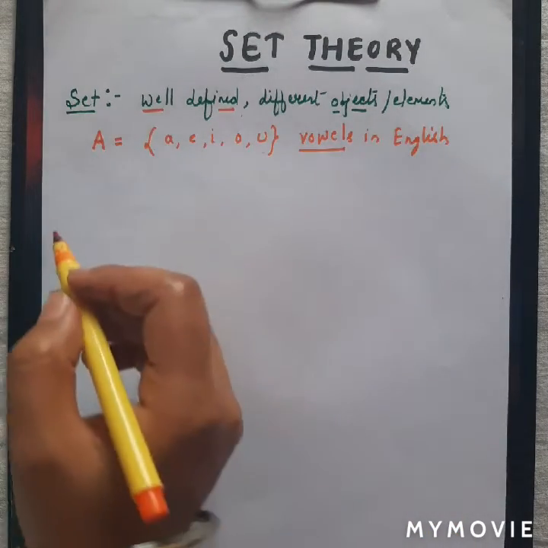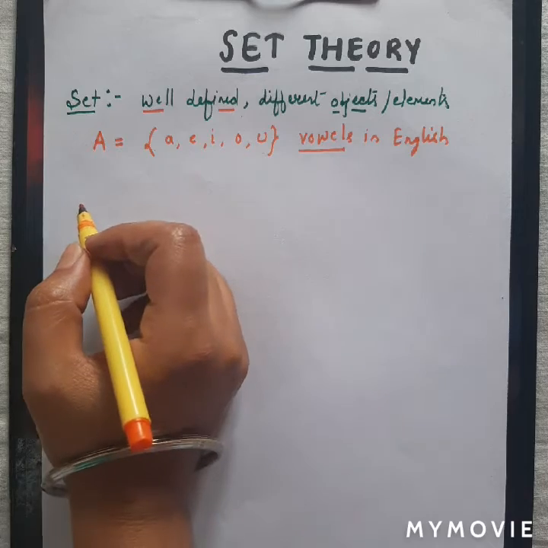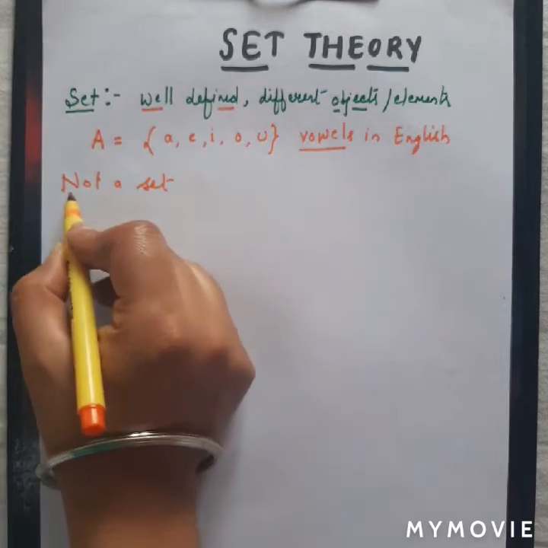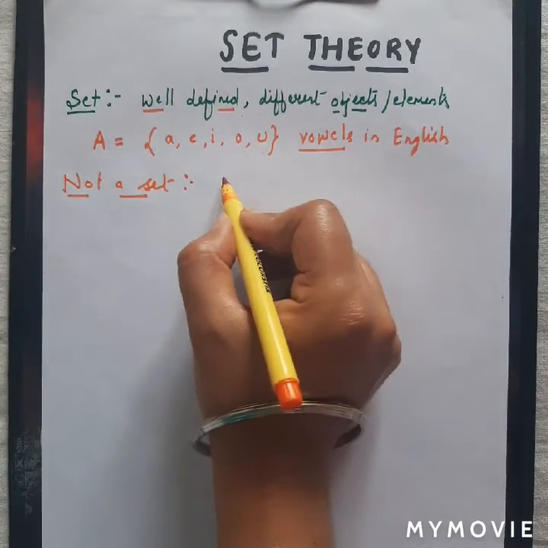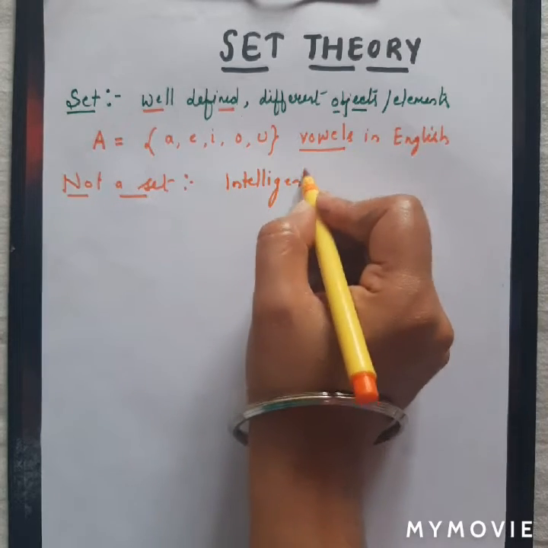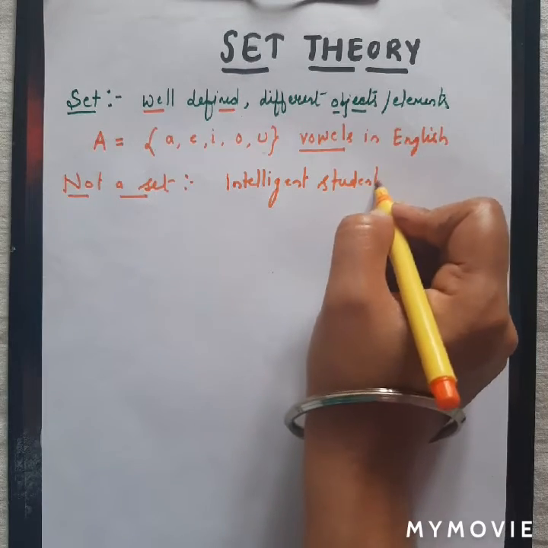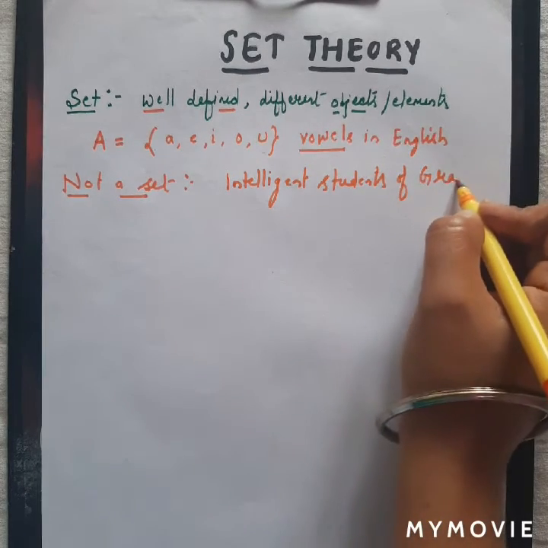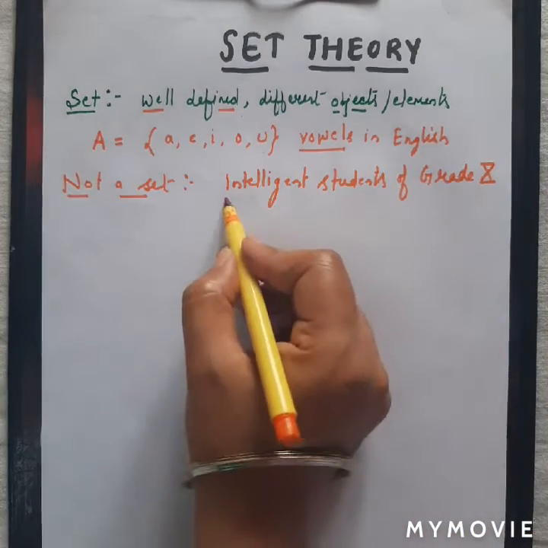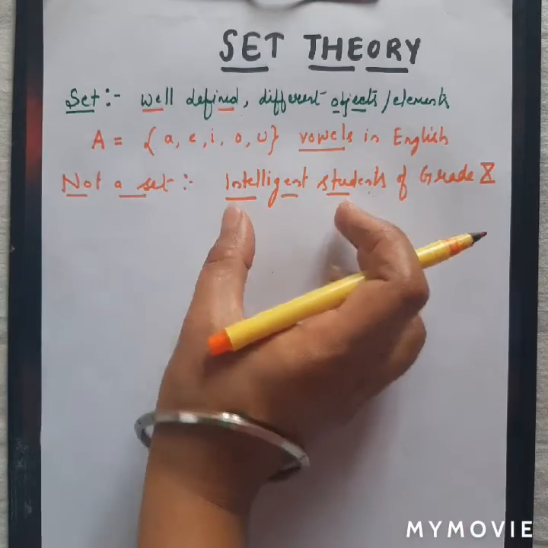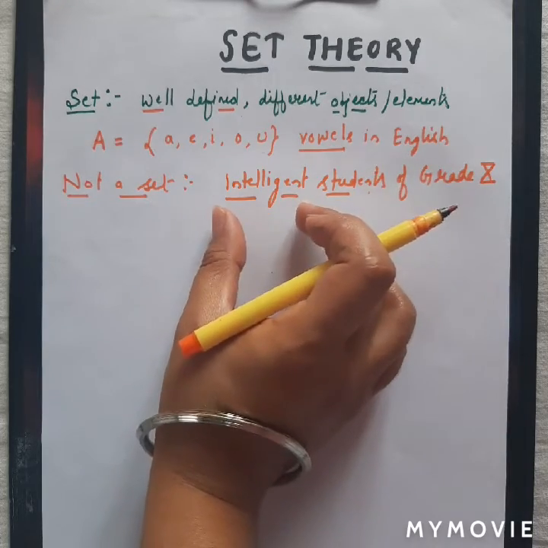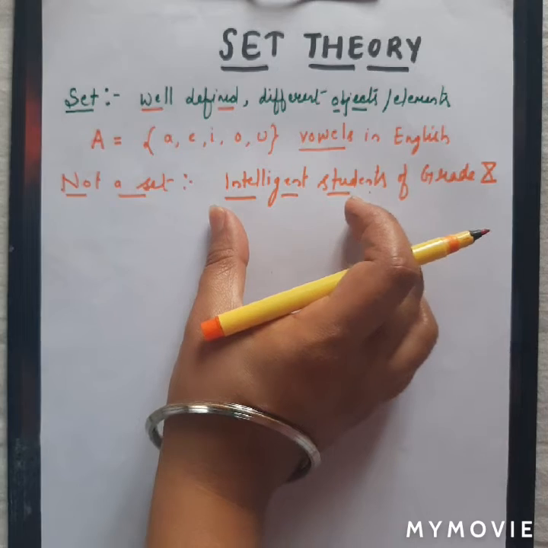Let us take an example which is not a set. It is a collection of intelligent students of grade 10. This is not a set, because the definition of intelligence is not defined.